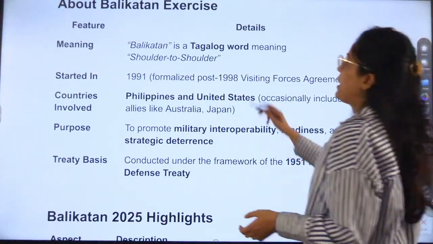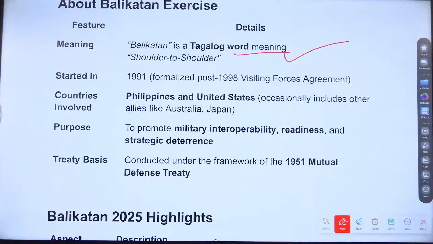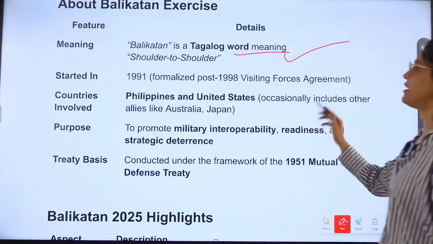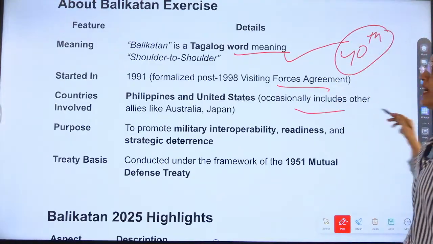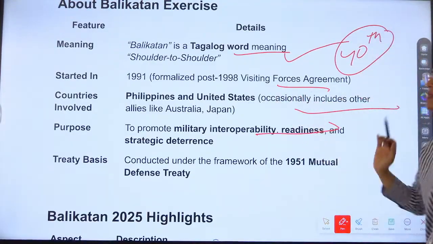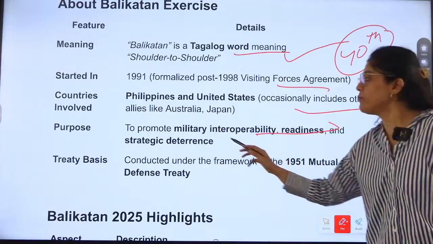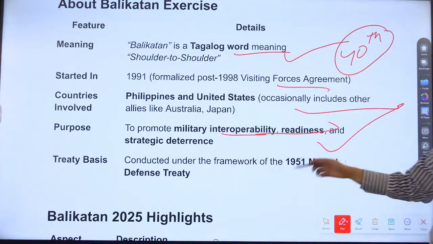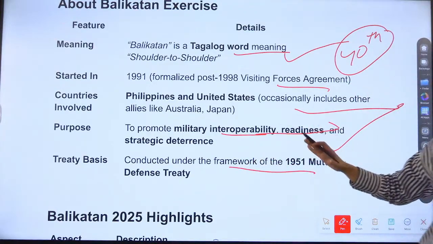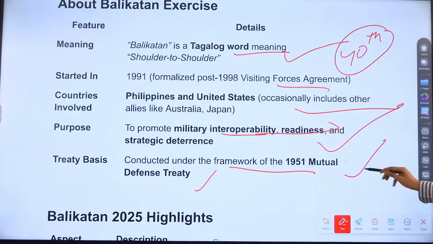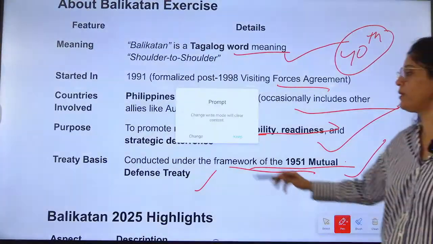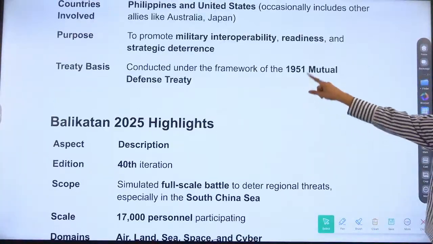Okay, so Balikatan is a Tagalog word meaning shoulder to shoulder and started in 1991. This is the 40th edition, so it started long back. And Philippines and United States are participating. Purpose is to promote military interoperability, readiness, strategic deterrence, help and support each other. Next is treaty. Basis is what? Conducted on the framework of 1951 Mutual Defense Treaty. This point is not important.